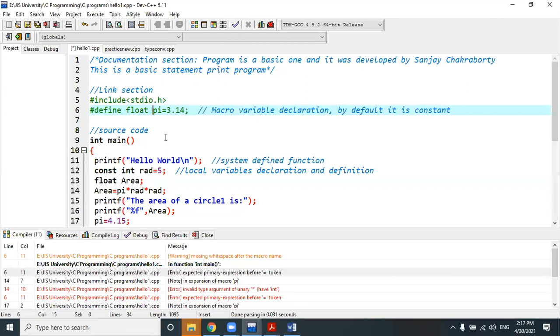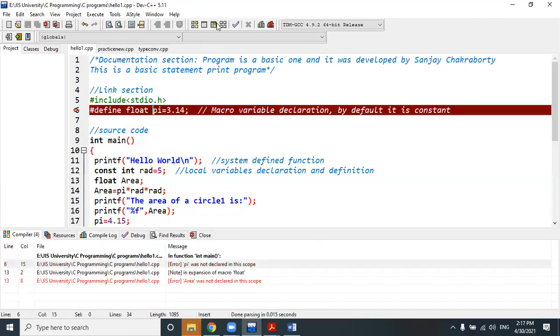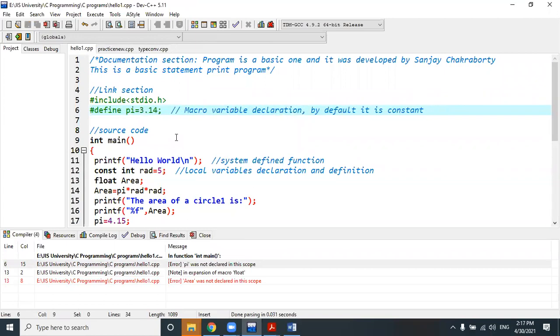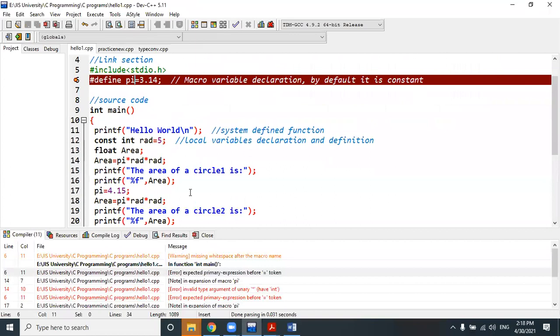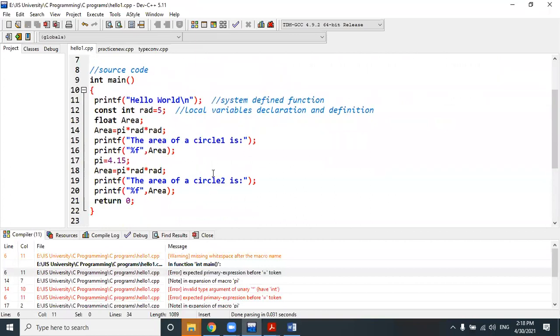Sorry, a float value should be there. A global variable is one that can be accessed by any function. I can access the variable from any function. Yes, but that should be constant. This has been defined to make the variable constant, so you cannot declare it in this way.